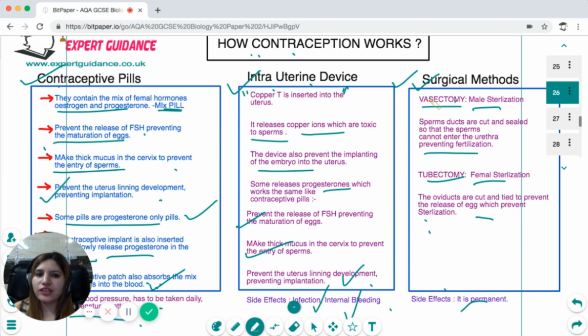The side effect of this is that it is permanent, so you cannot get your fertility back. But with contraceptive pills, you can stop the pills and the hormone levels can return to normal. And with intrauterine devices, you can remove the device and then the fertility is restored.